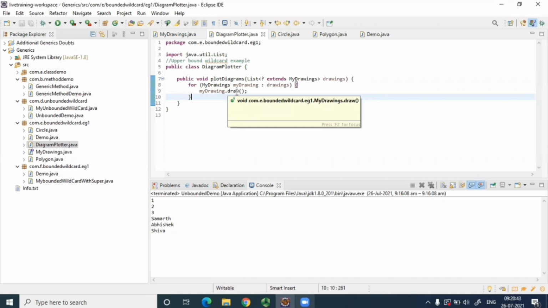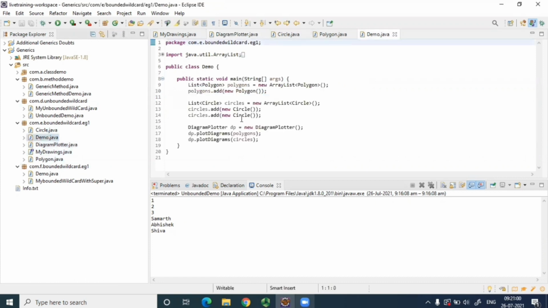Correct. And if it is polygon, then polygon. Correct. So that is what it is. It's kind of a factory design pattern. We have hidden the implementation of the object instantiation by using this generic syntax. Okay, so let's execute this.